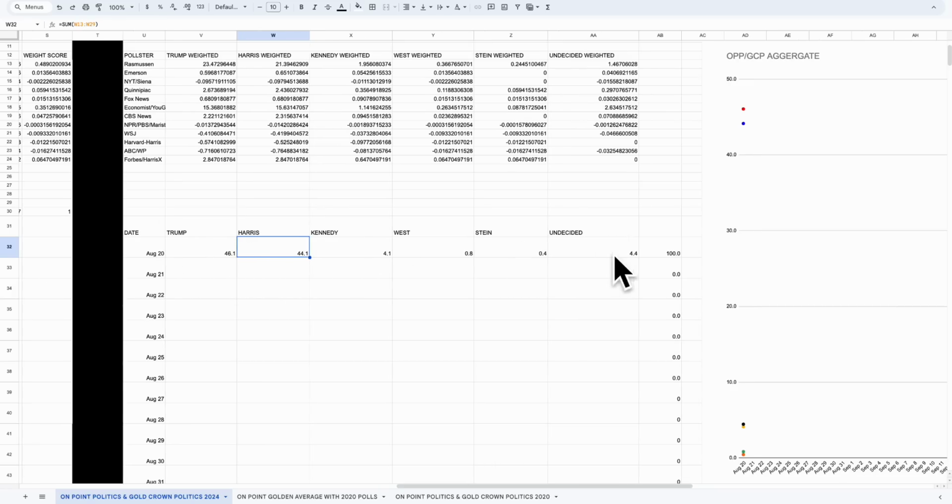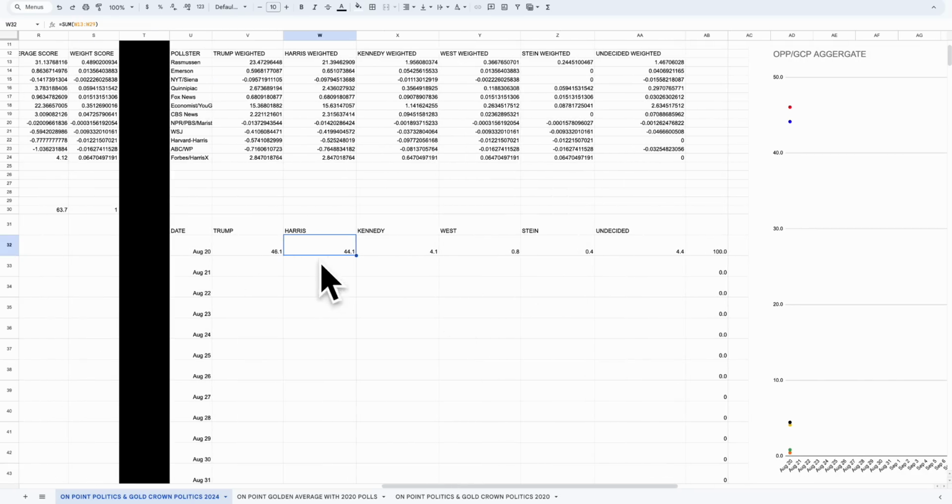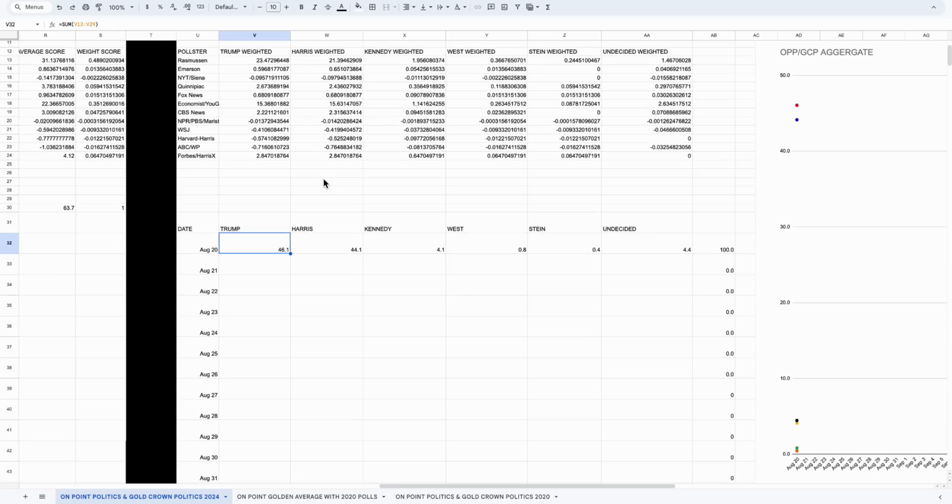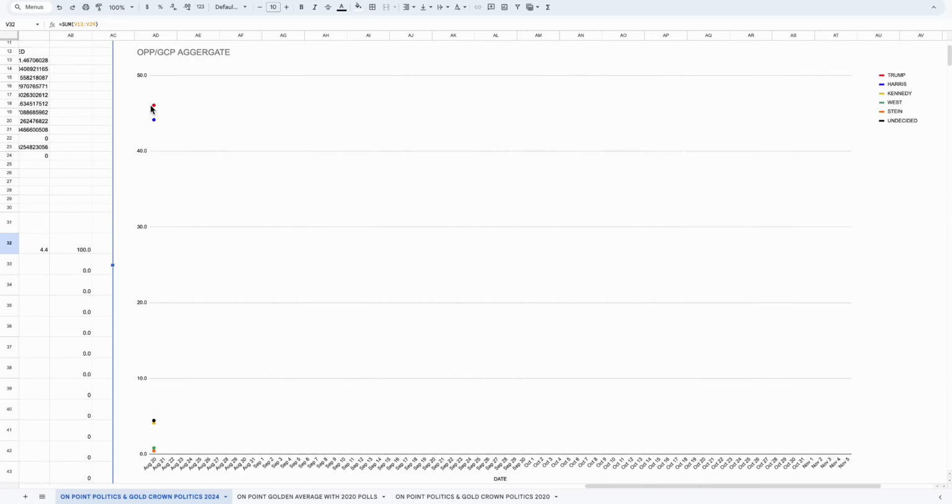It seems like the vote shares may be somewhat similar to 2016 if Harris were to get all the undecideds, except that's probably not going to happen. Trump's probably going to get some of the undecided voters, meaning he's probably going to crack 47% of the electorate come the fall.